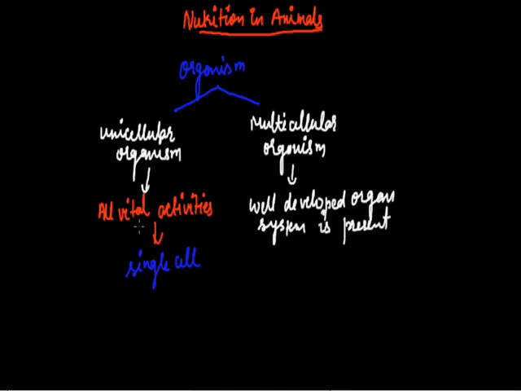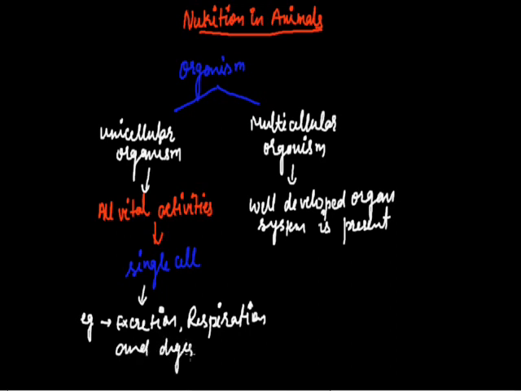It means in a unicellular organism, vital activities like excretion, respiration and digestion occur by a single cell, while in a multicellular organism, all vital activities occur by different organ systems.